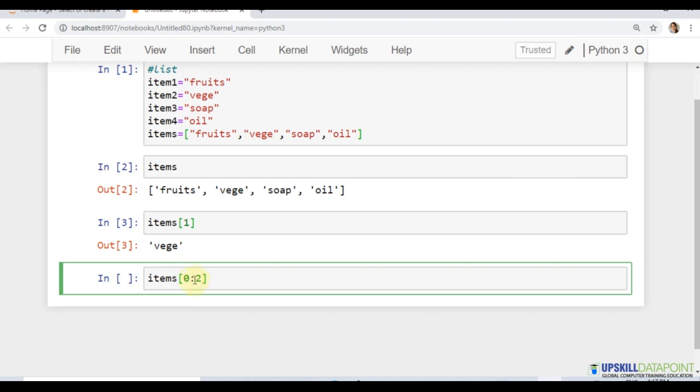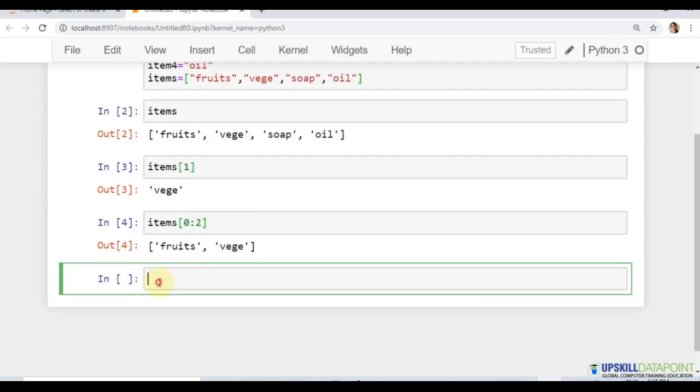Like mentioned before, whenever it's a range, it stops one position before whatever is given here. So it starts at 0 and goes till veggie, because it goes from 0 to 1. If I want to access the last element from the list, I can give -1. So here it's oil right now.